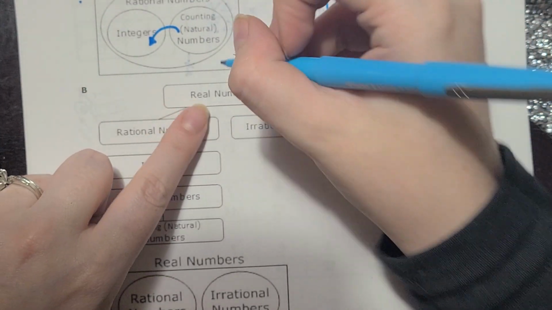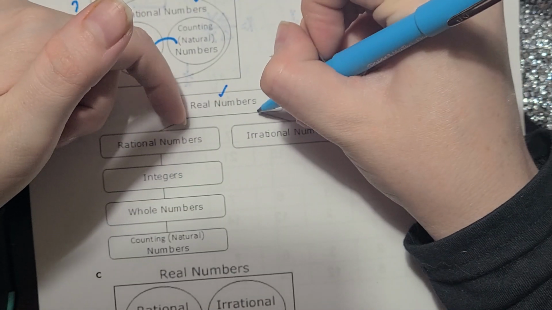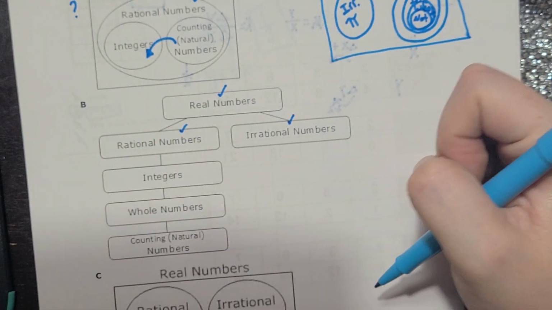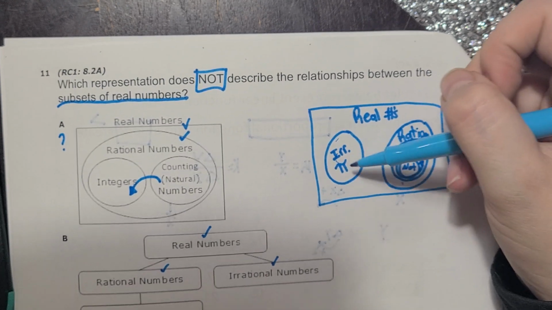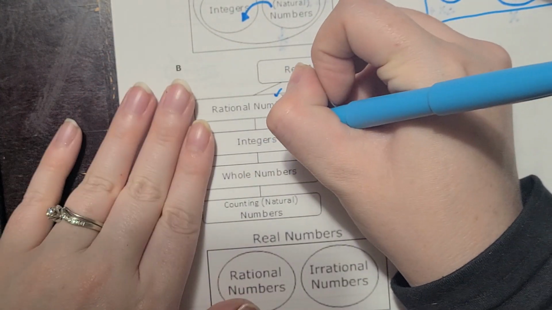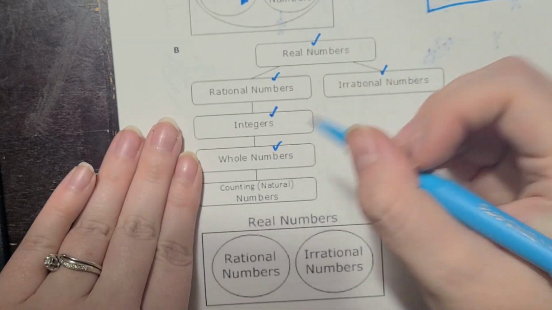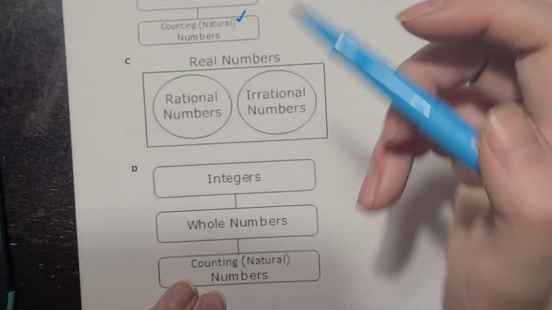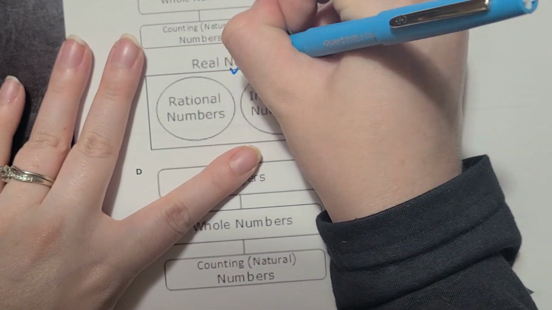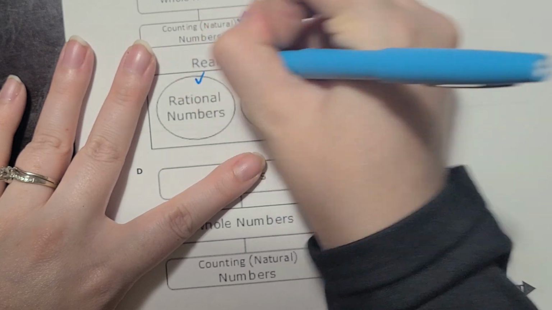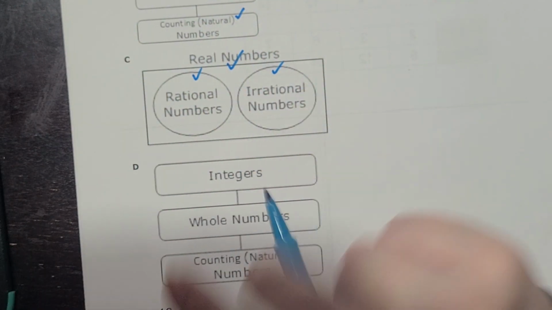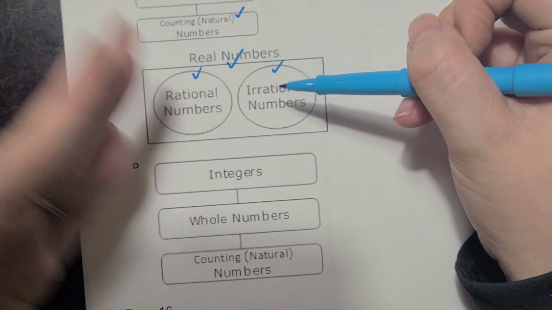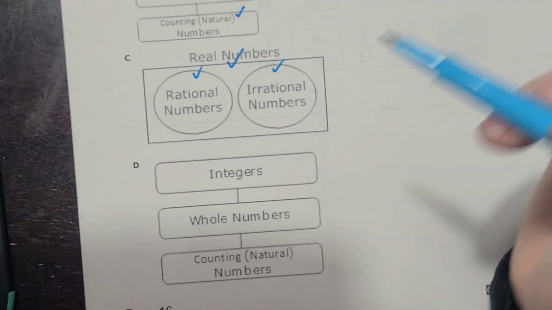Okay, if I go down, I see real numbers. Cool. And then off of it, it includes both irrational and rational. Checks out. Okay. Irrational doesn't have any subsets inside of it. Yeah, that's what we said. But rational includes integers, and integers includes whole numbers, and whole numbers include counting numbers. Yep, that checks out. Okay. The next one says real numbers includes rational and irrational. Okay, it doesn't really matter what side they're on, and it's not talking about the subsets. Okay, it's just showing that rational numbers are separate from irrational, but they are both included in real numbers. There's nothing wrong with that one.